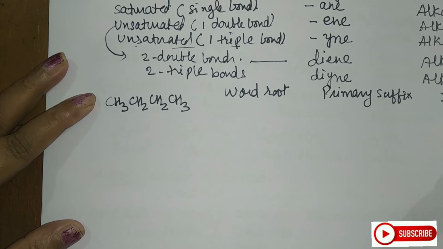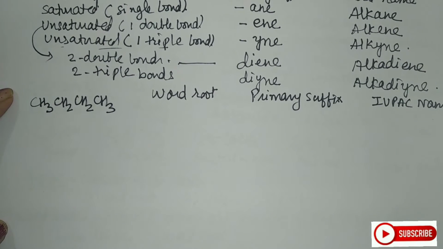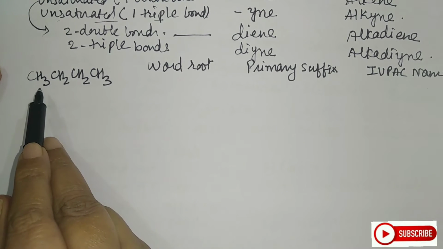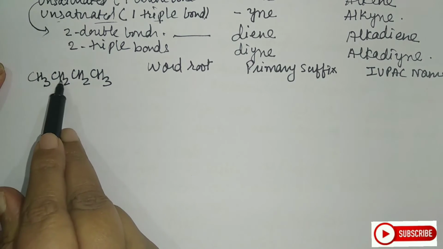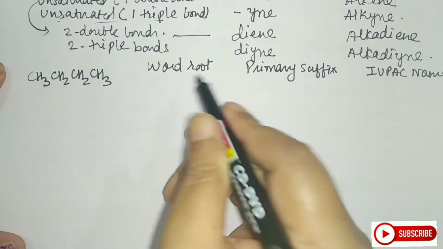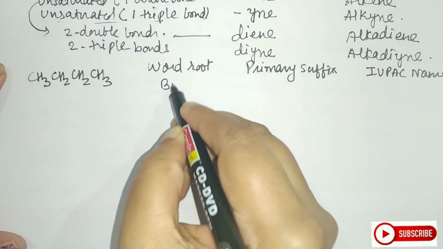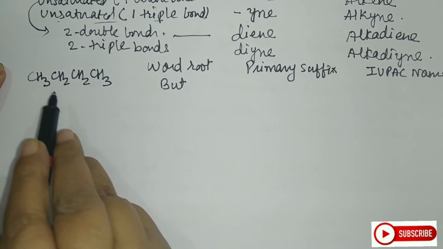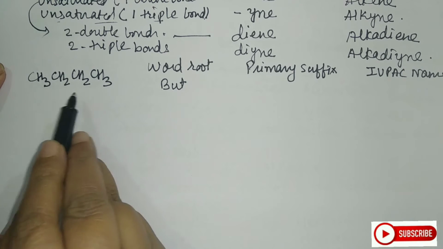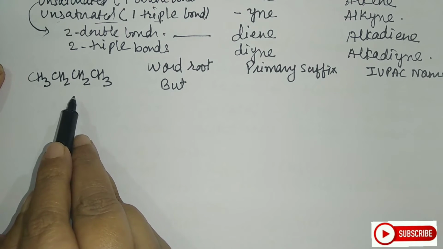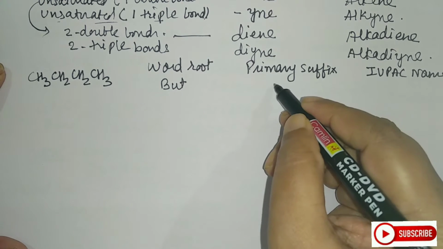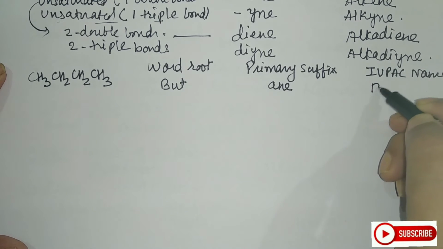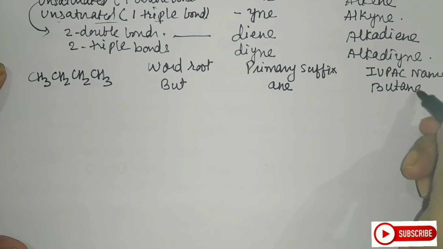So we will see this now. If I count the number of carbon atoms, it is 1, 2, 3, 4. So what will be the word root, student? It will be but. Now primary suffix, as this is having single bonds, this is a saturated hydrocarbon. So its primary suffix will be ane. Now the name here is butane.